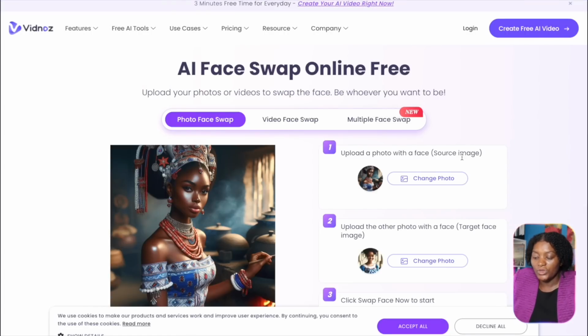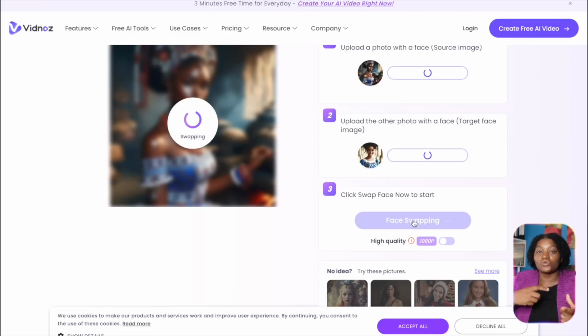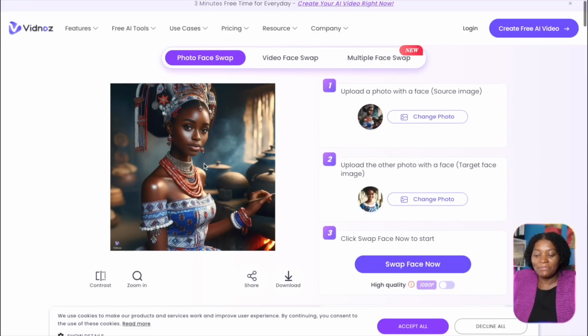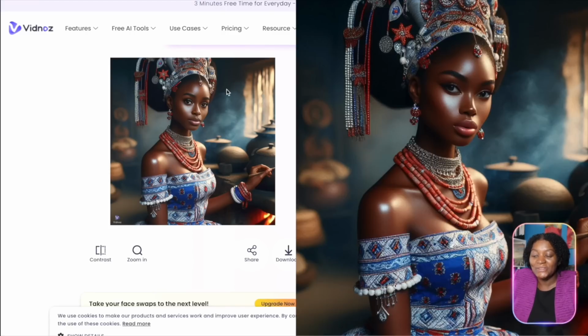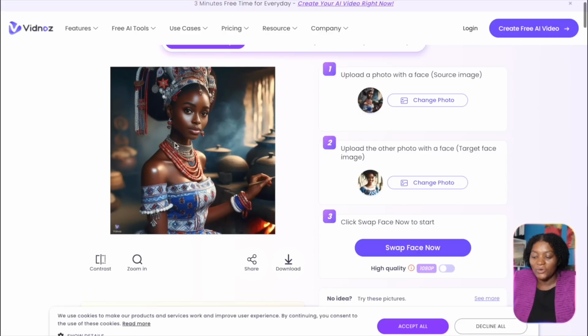Now we are going to go here and we are going to say swap face now. So when you click on it like this, it's going to swap their faces. Did you see what just happened? So now it has swapped the face, and look at her face now looks a little bit different from the one who was here because we have swapped it. So now you go ahead and just download it here like this.